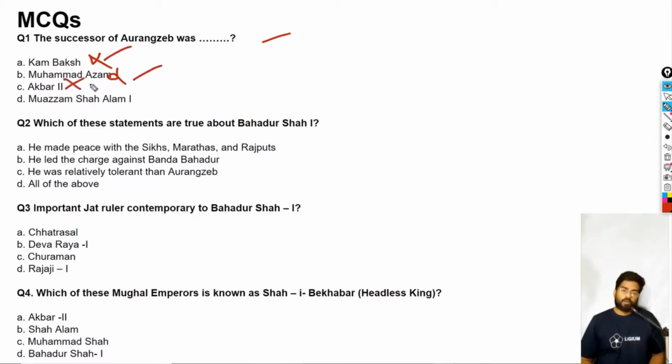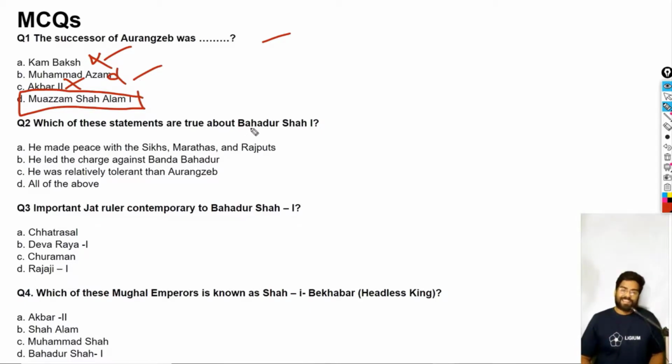Akbar II, wrong. Akbar II actually ruled in the 19th century. He was the Mughal ruler in the 19th century, so let's ignore Akbar II. Then we have Muazzam Shah Alam. So this is the correct answer. The first correct answer is Muazzam Shah Alam.